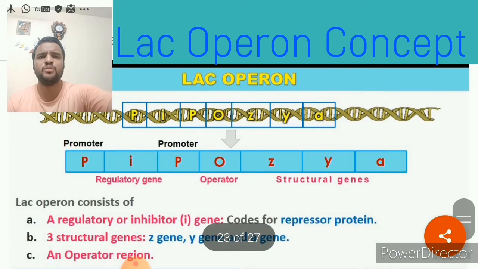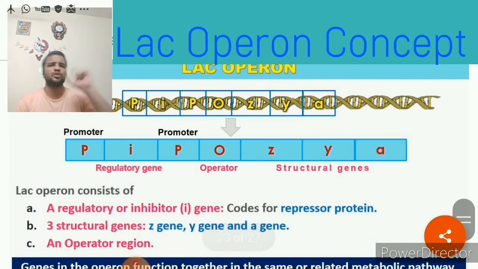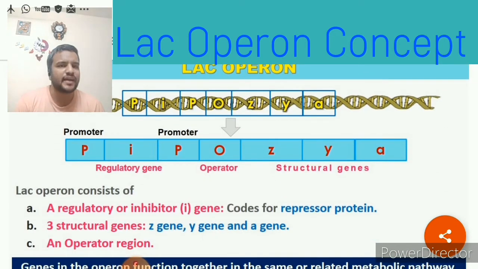First of all, we'll study the structure of the operon, what all it contains. The Lac Operon, which was studied in the E. coli cells, has the following structure. First you can see the promoter, second the regulatory gene, next one more promoter, next the operator region, and three structural genes.